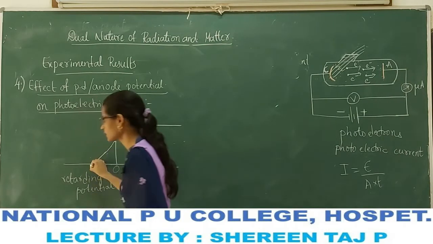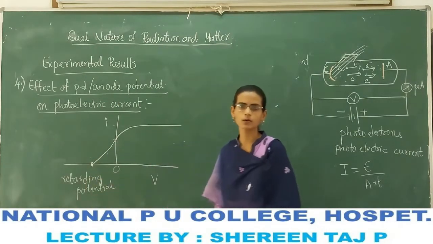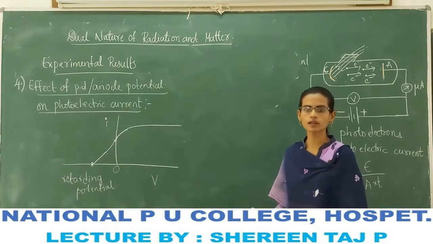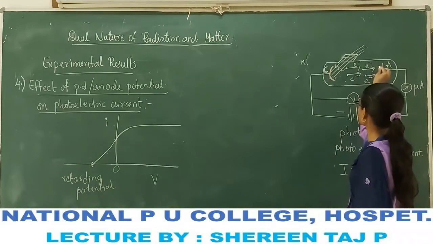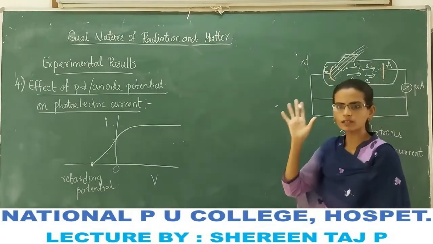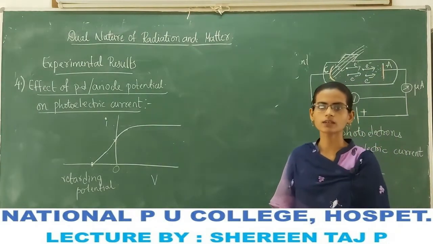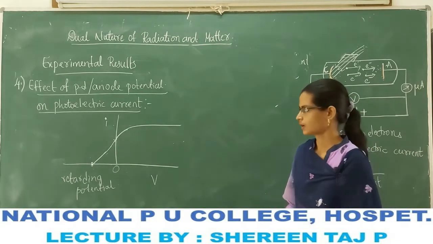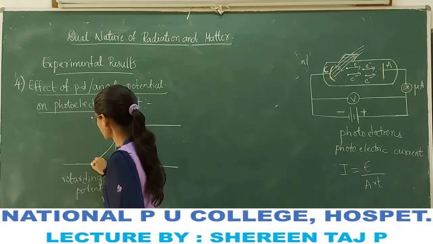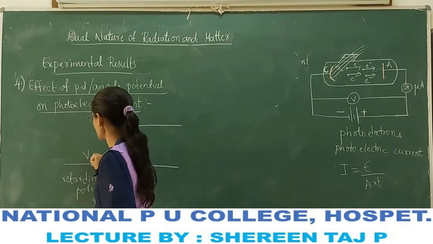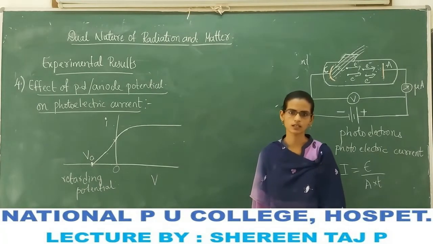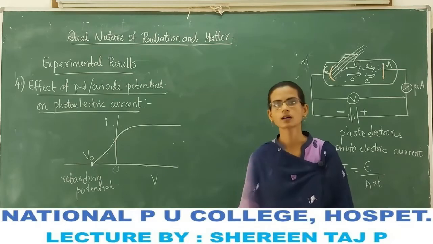At some value of the anode potential, negative potential, if it becomes more and more negative, it will repel, it will exert more retarding force, then the current becomes 0. So this value of the potential is called the stopping potential. It is known as stopping potential.